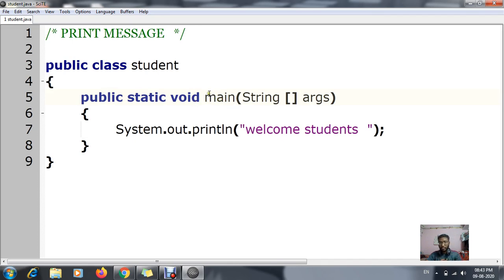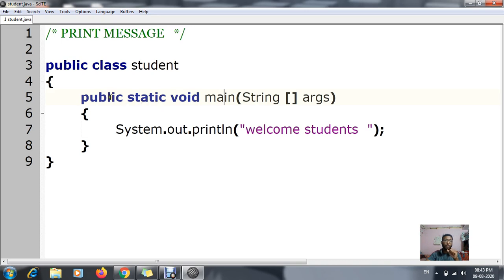And in your previous sixth chapter, I've told you that Java is case sensitive. Case sensitive means whatever things should be written in capital letters should be in capital letters, and whatever things you have to write in small letters should be in small letters. In case instead of capital, if you are writing it as small, automatically there will be an error, and this error is due to case sensitive language.